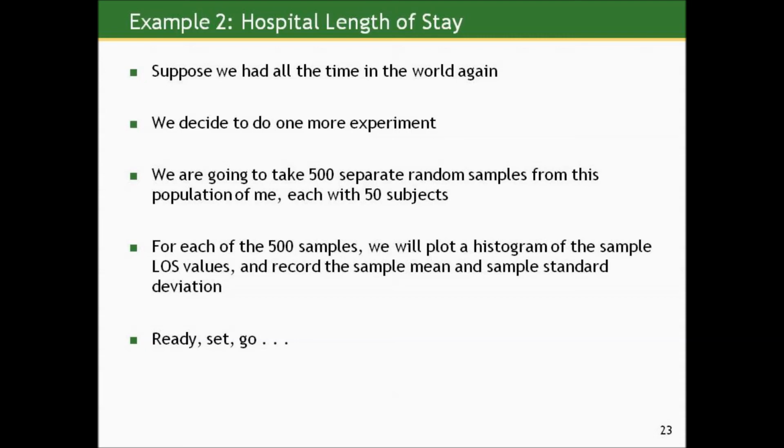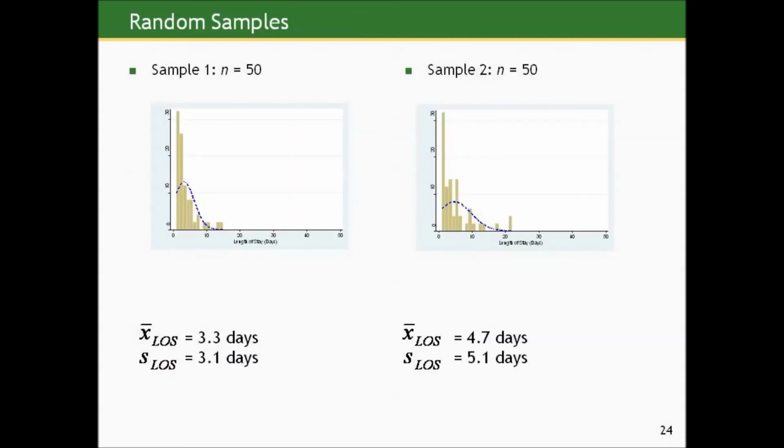Let's try this again. What we're going to do now is take 500 separate random samples from the population of length of stay values, each with 50 observations. And for each of the 500 samples, we will plot a histogram of the length of stay values and record the same thing we've been doing over and over. So let's do this. This is our first sample based on 50 observations. You can see it, again, captures the right skew of the values. Sample mean is 3.3 days, sample standard deviation 3.1 days.